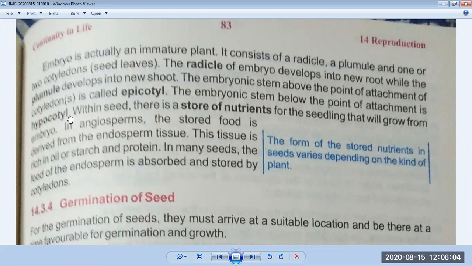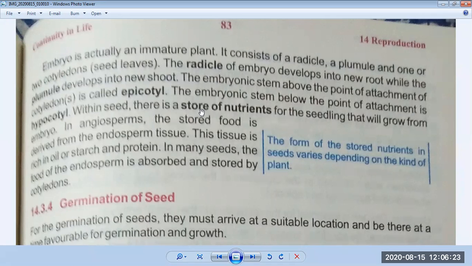Now come to the next point. Within the seed there is a store of nutrients for the seedling that will grow from the embryo.